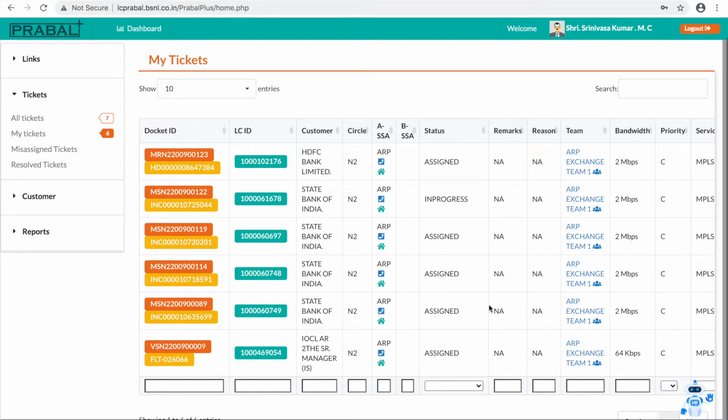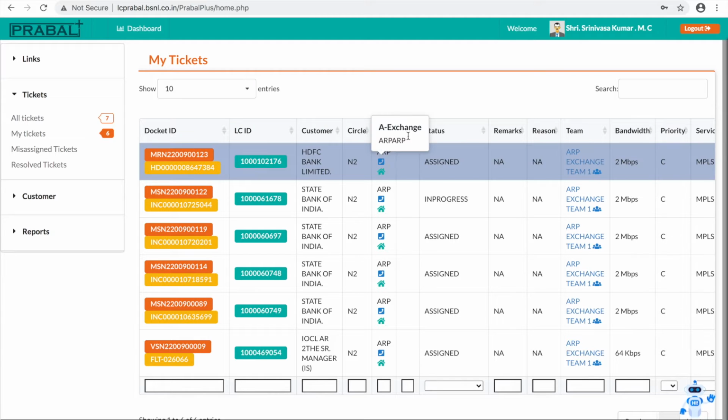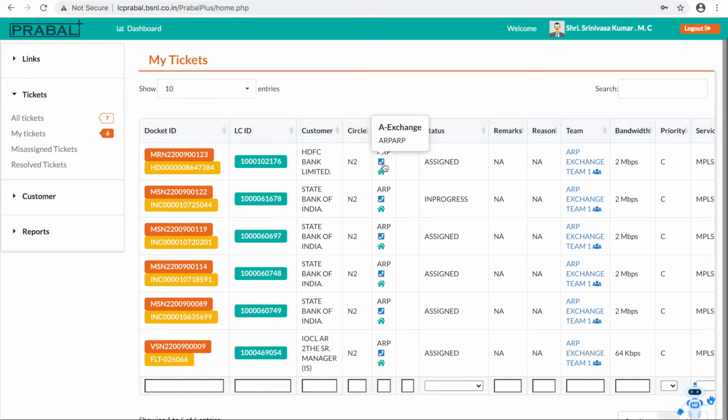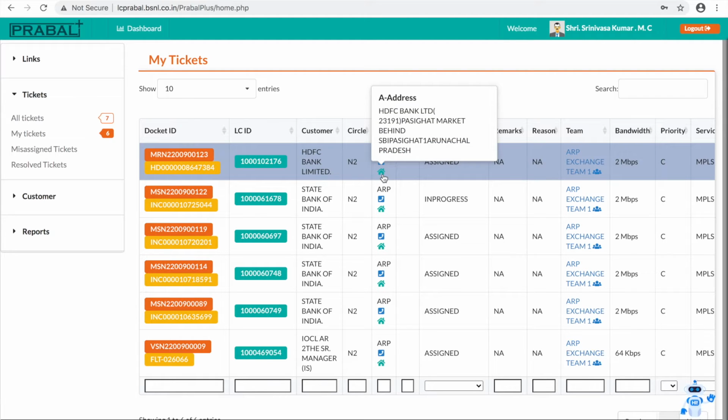So first, what should the exchange person do? He should check the link, whether it belongs to his exchange or not. If you look here, there will be 2 icons. One will show us what the exchange is, and the next one is the address field. By clicking, he can view what the exchange is and what the address is. If the link belongs to him, he can select the ticket.